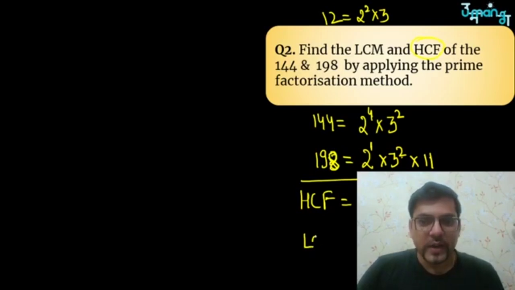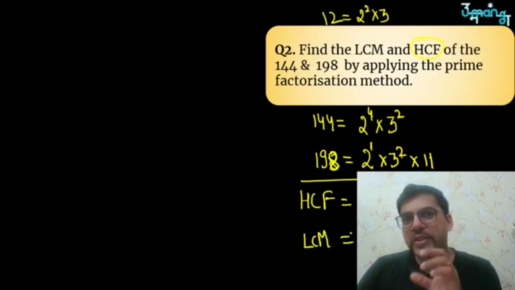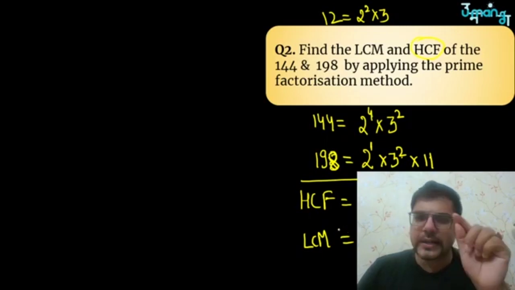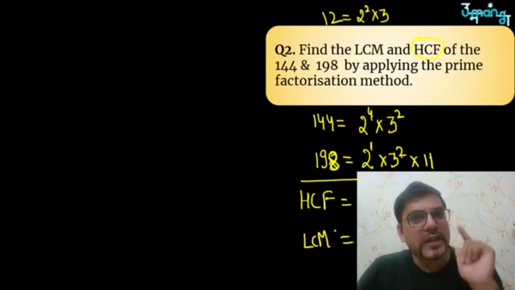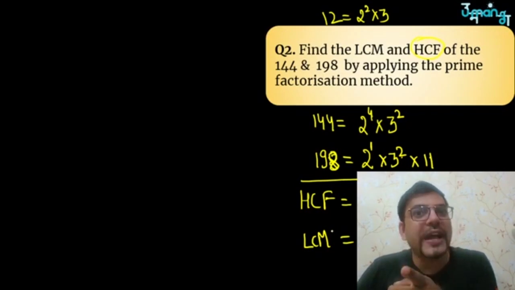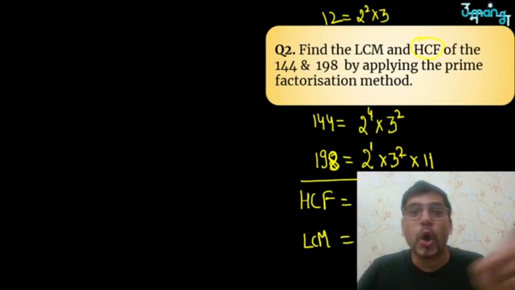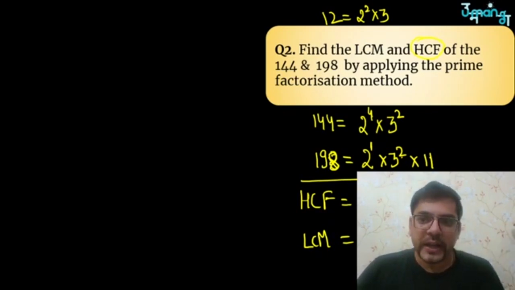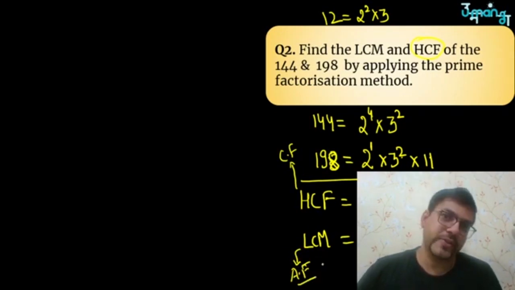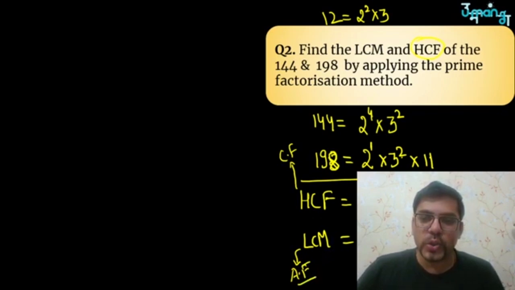After that, you have to find LCM. In LCM, the rule is a little twisted, just a little. So what is that twist? Here you don't have to write common factors. Rather, you have to write all factors. I'm again repeating: in HCF, you had to write common factors. In LCM, you have to write all factors. That is the difference. All factors means 2 is a prime factor, 3 is a prime factor, 11 is a prime factor. So you have written all prime factors.